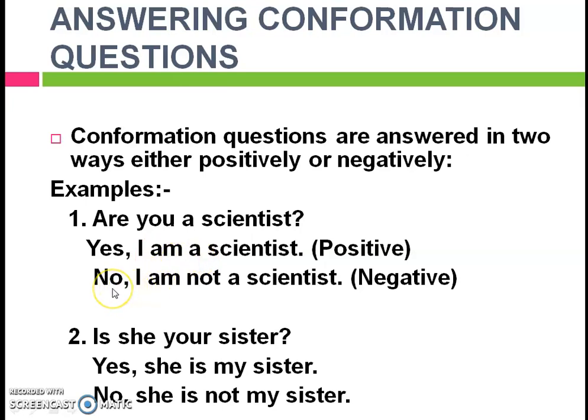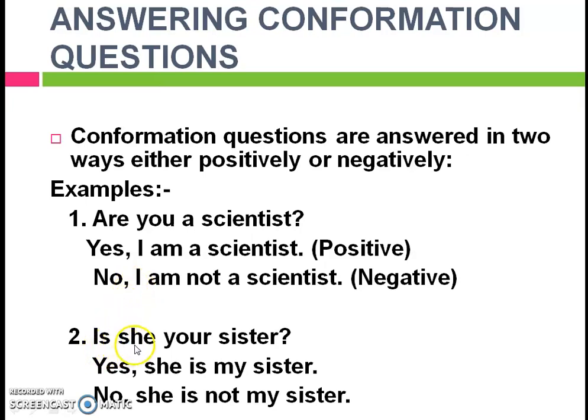And also whenever you are using no, you must put not after the given auxiliary verb: No, I am not. And every time you are using yes or no, you should put a comma after this yes or no.